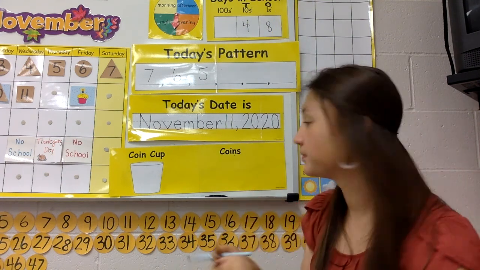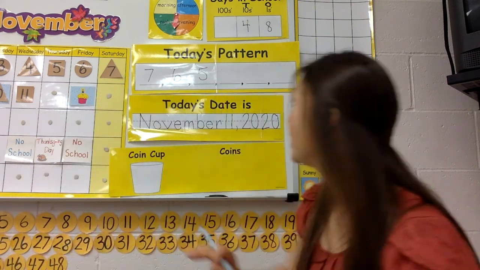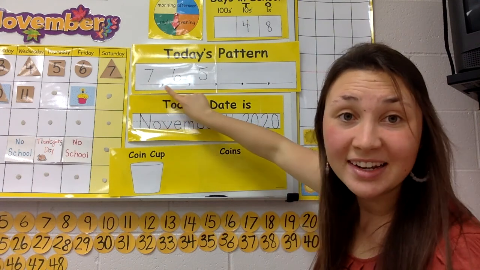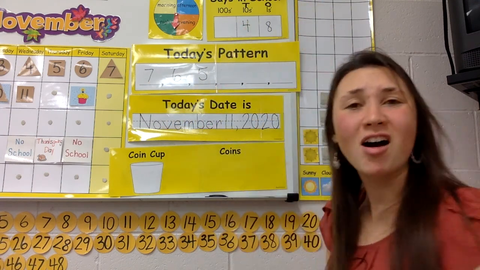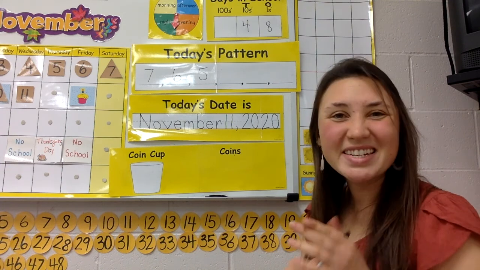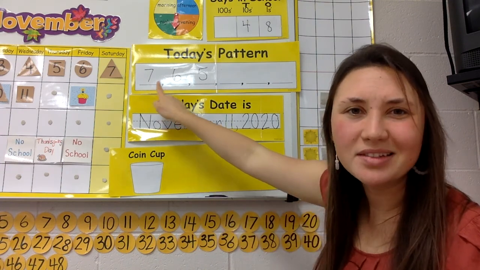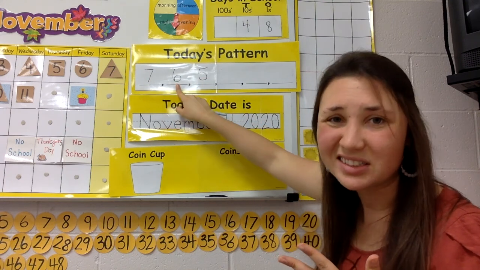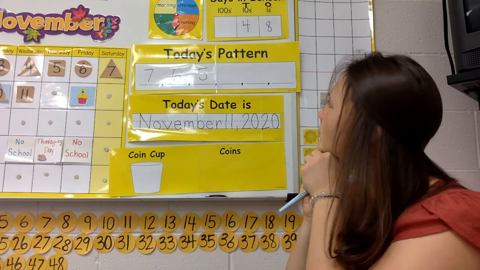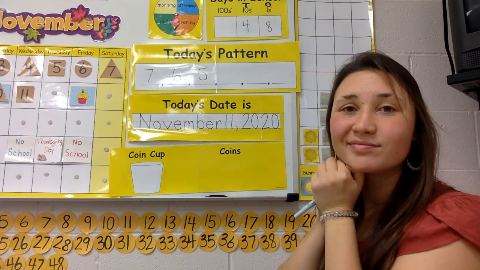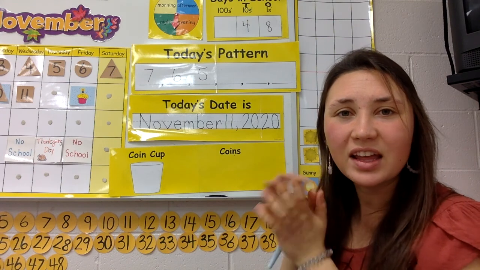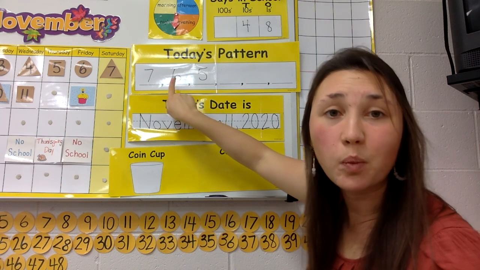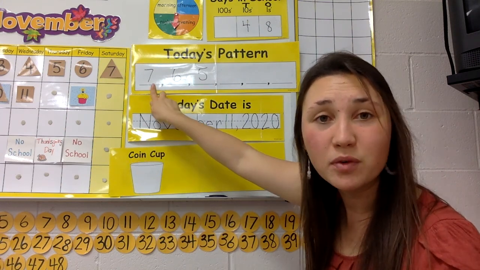Now let's talk about the pattern. Can you read what we have so far with me? Here we go. Let's read it. 7, 6, 5. Okay. What do you think today's pattern is? How are these numbers changing each time when it goes from 7 to 6 to 5? Yeah, today's pattern is going to be each number is 1 less than the one before.